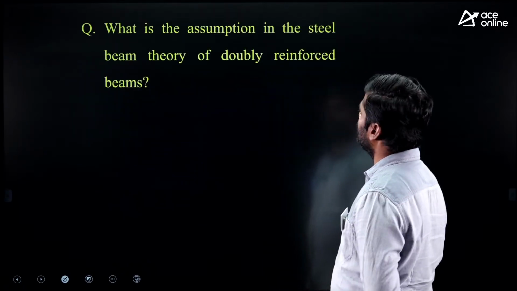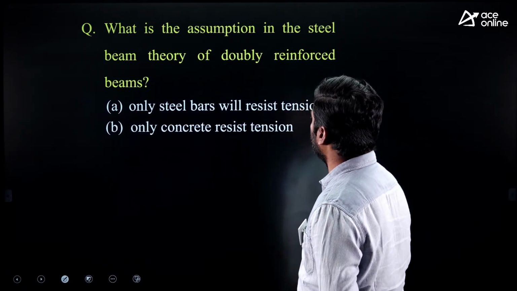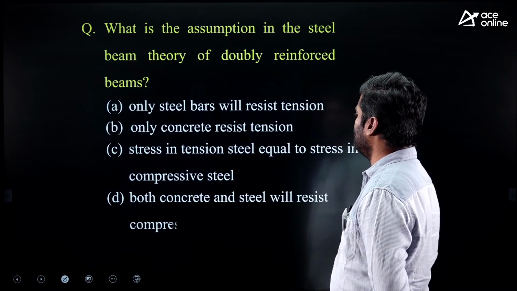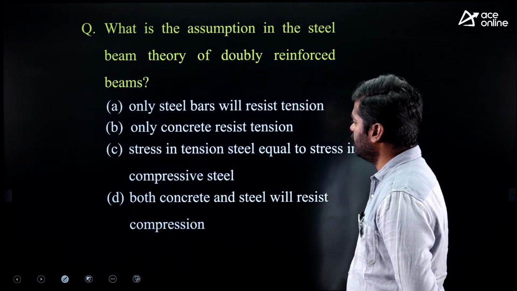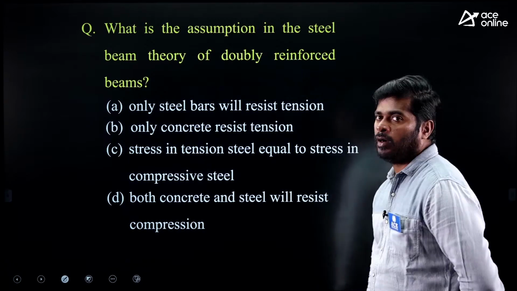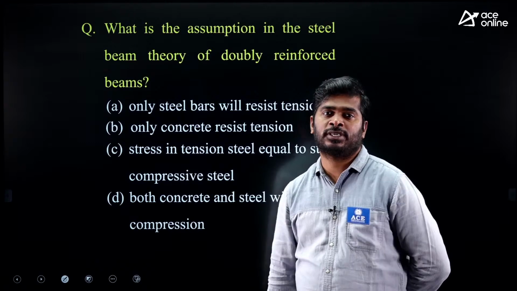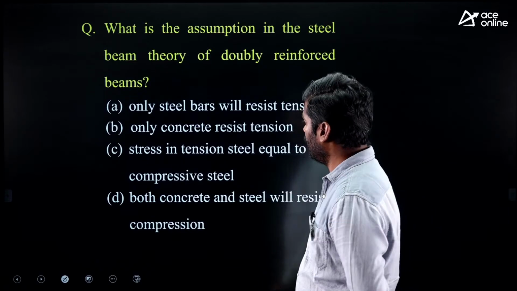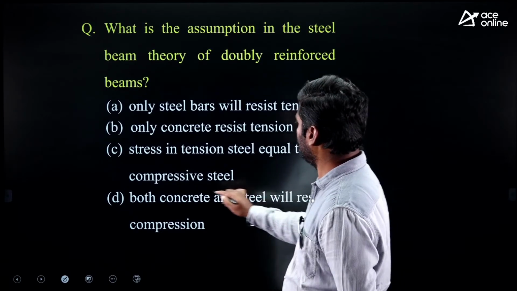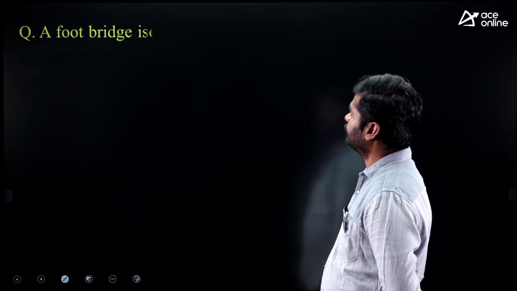What is the assumption in steel beam theory of doubly reinforced beams? A, only steel bars will resist tension. B, only concrete resists tension. C, stress in tension steel equal to stress in compression steel. D, both concrete and steel will resist compression. According to steel beam theory, the stress in tension steel must be equal to stress in compression steel. Okay, it is the only assumption.